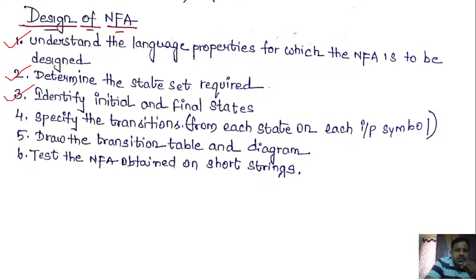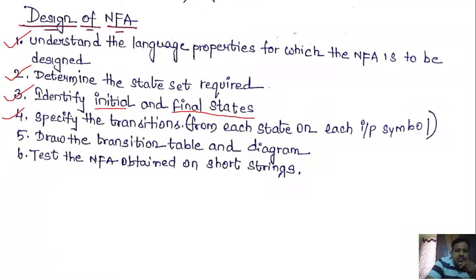Then, step 2, identify the initial and final states. As we know, there exists only one initial state and there may be multiple final states. The next one, specify the transition from each state on each input symbol.